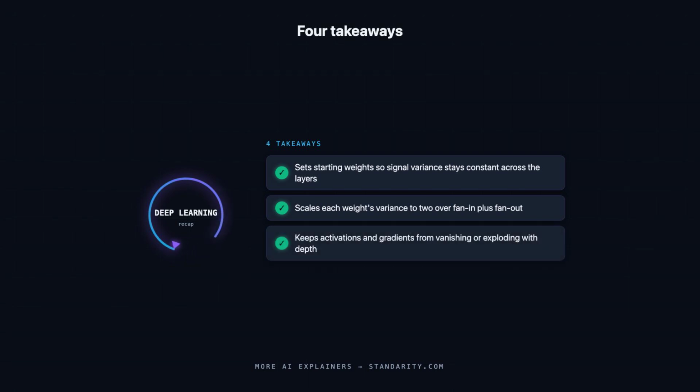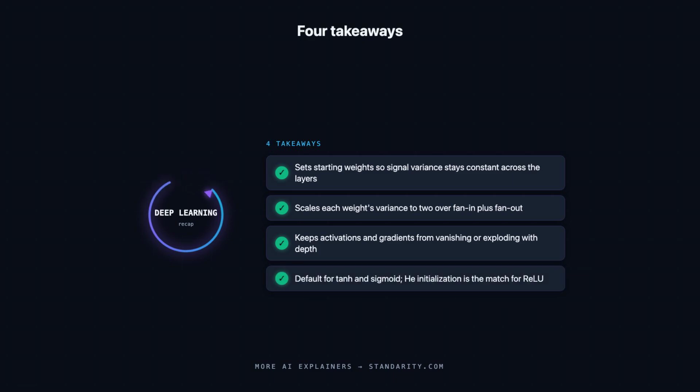That keeps activations and gradients from vanishing or exploding with depth, which is what made deep sigmoid and tanh networks trainable back when Glorot and Bengio introduced it. Its one limit is the assumption of a linear-ish activation, so ReLU networks reach for He initialization instead.